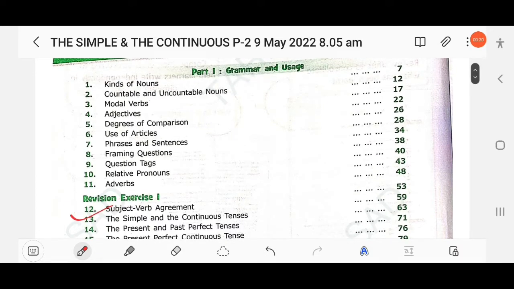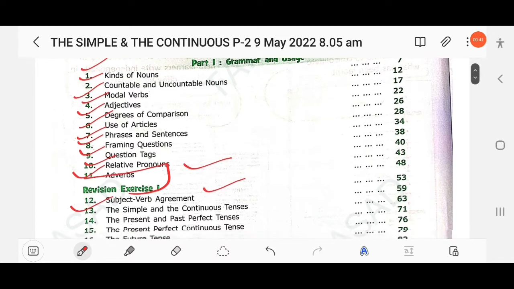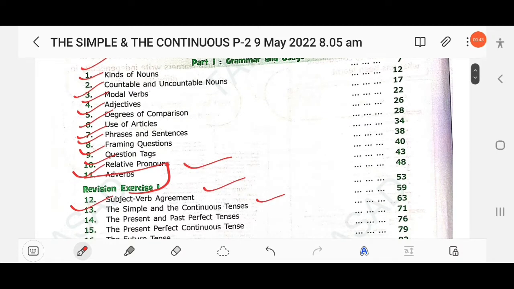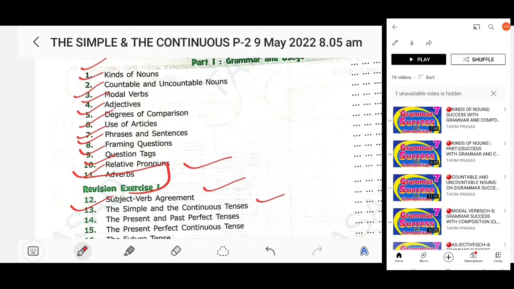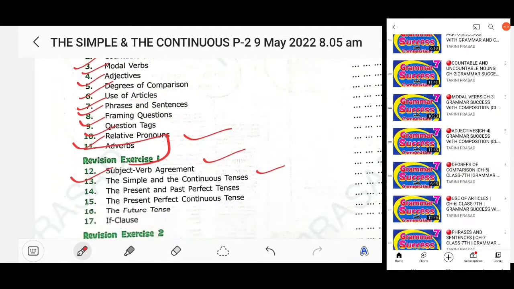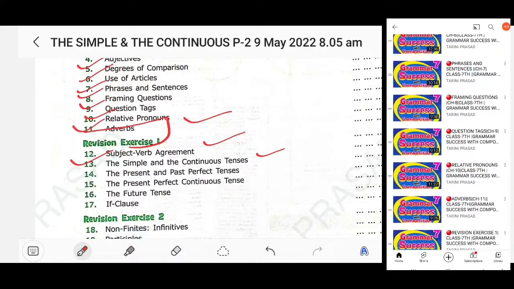If you have not watched the previous chapters, kinds of nouns, countable and uncountable nouns, modal verbs, adjectives, degrees of comparison, use of articles, phrases and sentences, framing questions, question tags, relative pronouns, adverbs, revision exercise 1, subject verb agreement, the simple and the continuous tenses part 1, you can go to the playlist section and watch. Here we will discuss the remaining part of chapter number 13.